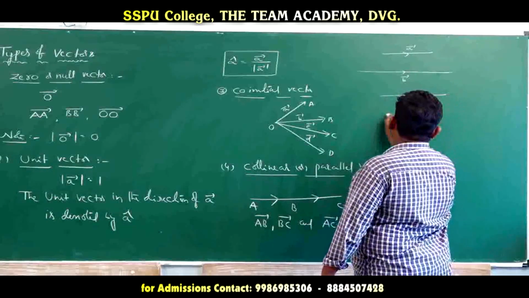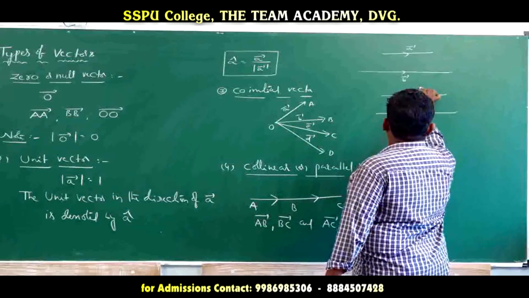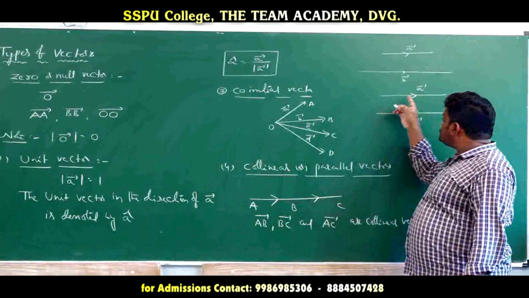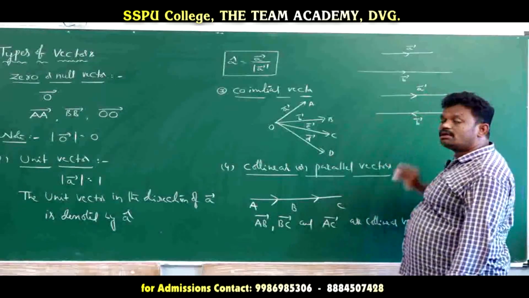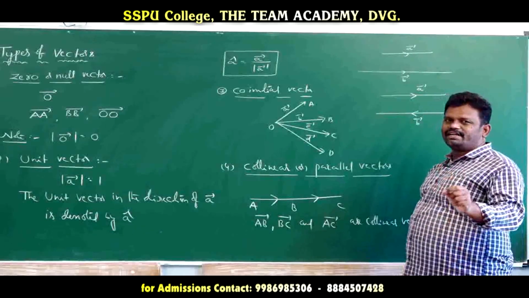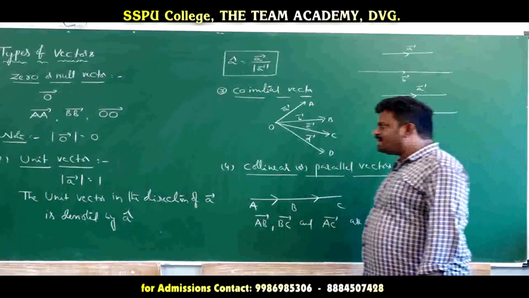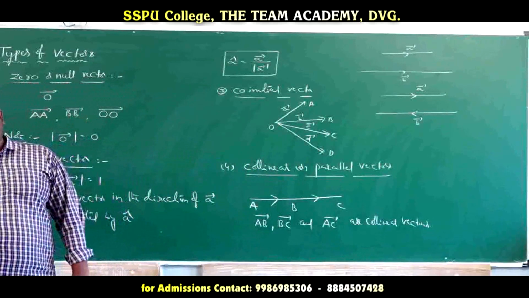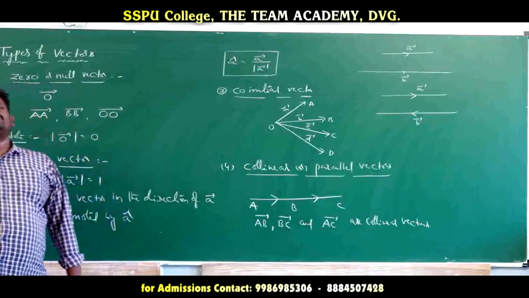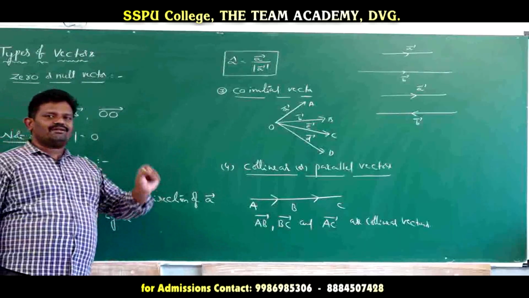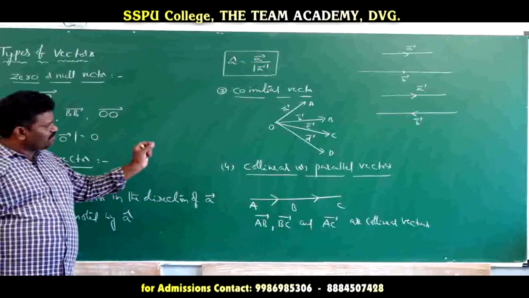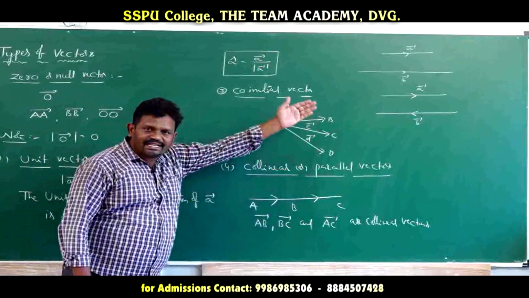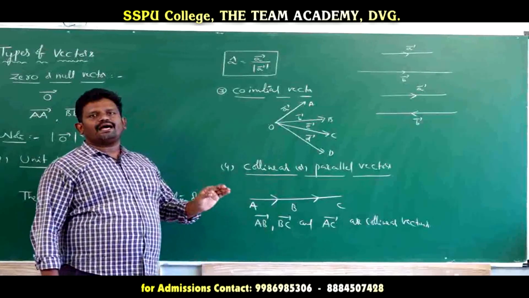Otherwise, if we consider this A vector and this direction B vector, irrespective of their directions, this is also a collinear or parallel vector. So finally, collinear or parallel vectors means two or more vectors that are parallel to the same line, irrespective of their magnitude and direction. These are the diagrams for examples of collinear and parallel vectors.